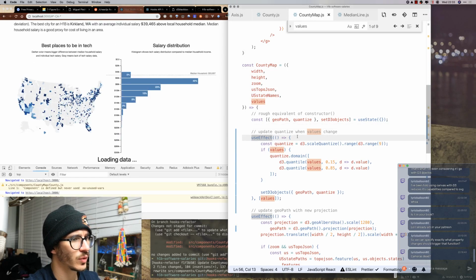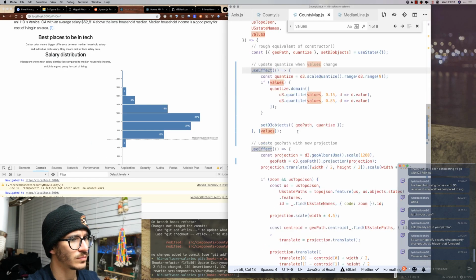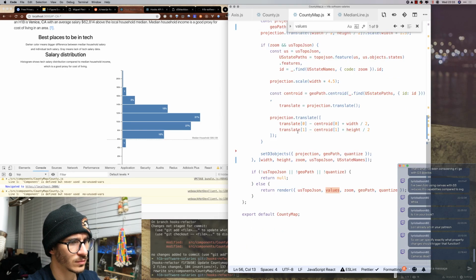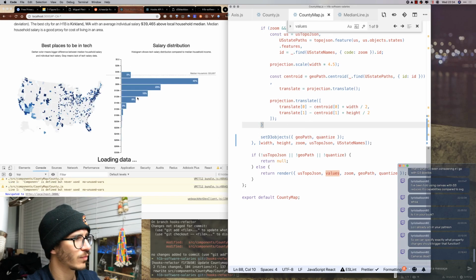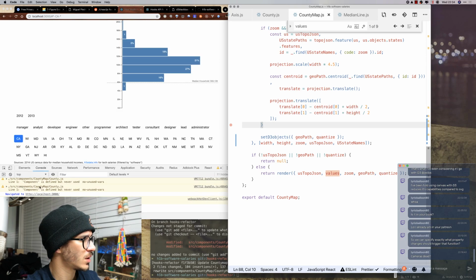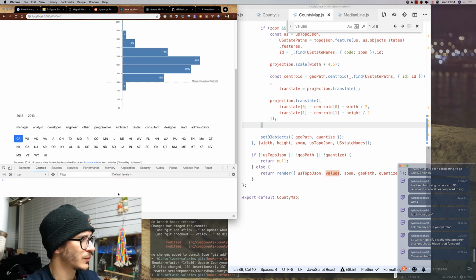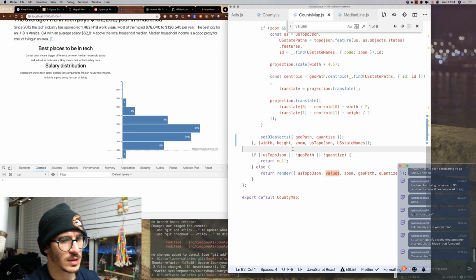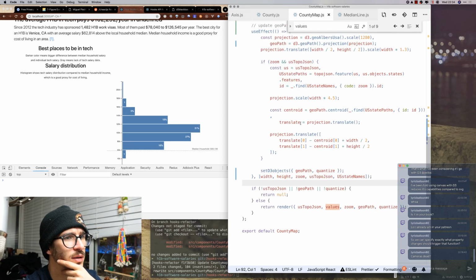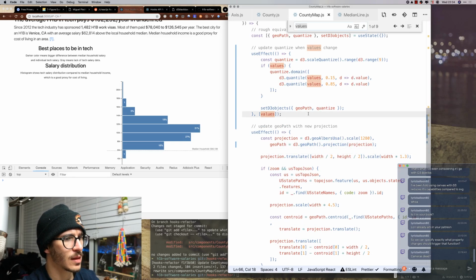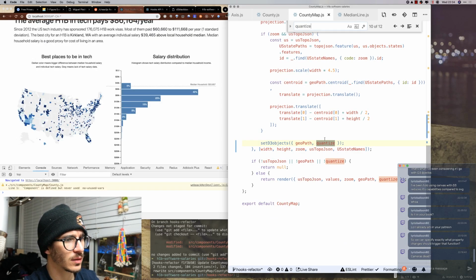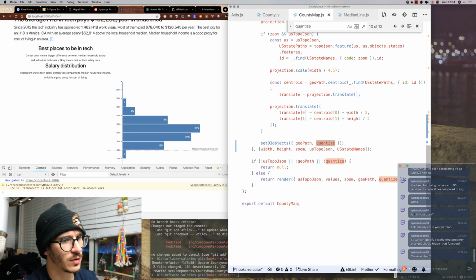Why is nothing showing up now, however? Very strange. Okay, so that's confusing. Does anyone have an idea why my map vanished? Quantize. Aha, we should be defining it there.